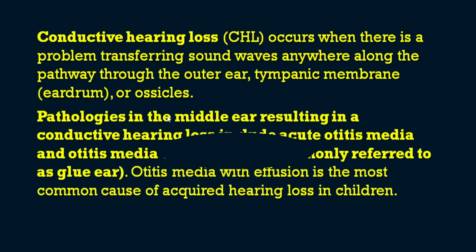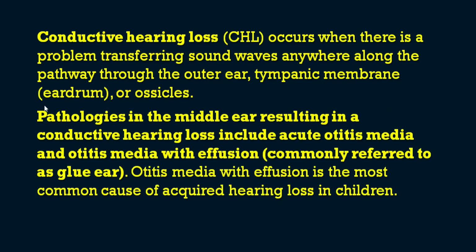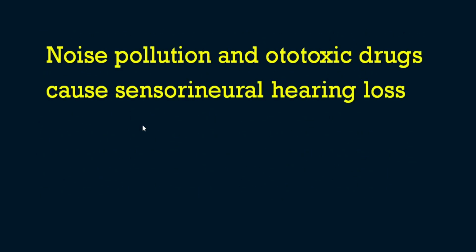So the pathologies in the middle ear resulting in conductive hearing loss include acute otitis media and otitis media with effusion, which is commonly referred to as glue ear. So otitis media is the main reason, and effusion adds on to the problems. Otitis media with effusion is the most common cause of acquired hearing loss in children. The other options like noise pollution and ototoxic drugs are causes of sensorineural hearing loss. What sensorineural hearing loss is, you can refer to later.